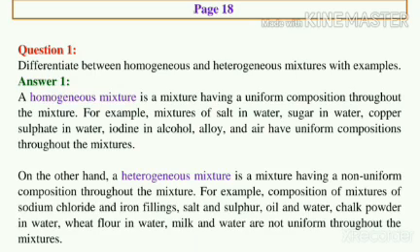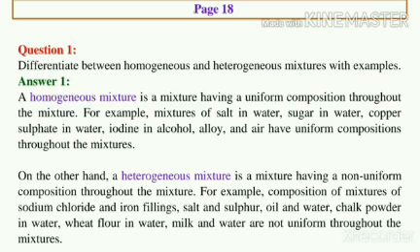While if we discuss the heterogeneous mixture, those mixtures in which the substances remain separate and one substance is spread throughout the other substance as small particles, droplets or bubbles are called heterogeneous mixtures. A heterogeneous mixture does not have a uniform composition throughout its mass. It has visible boundaries of separation between the various constituents.